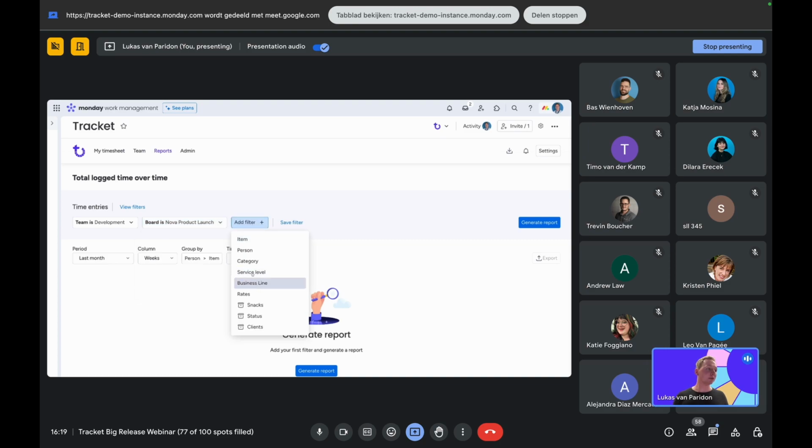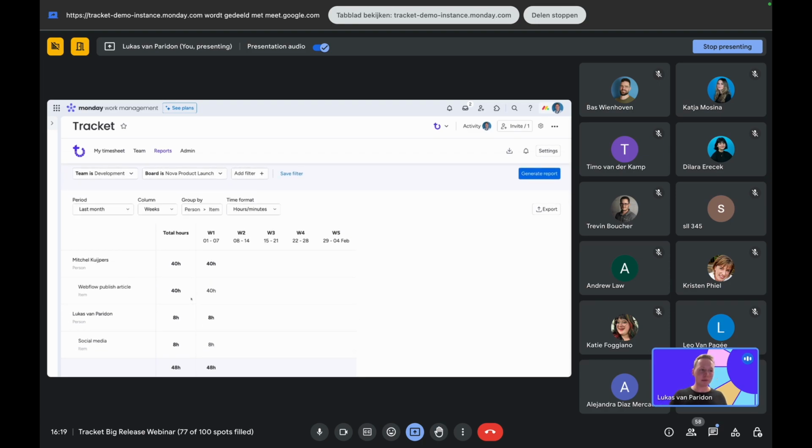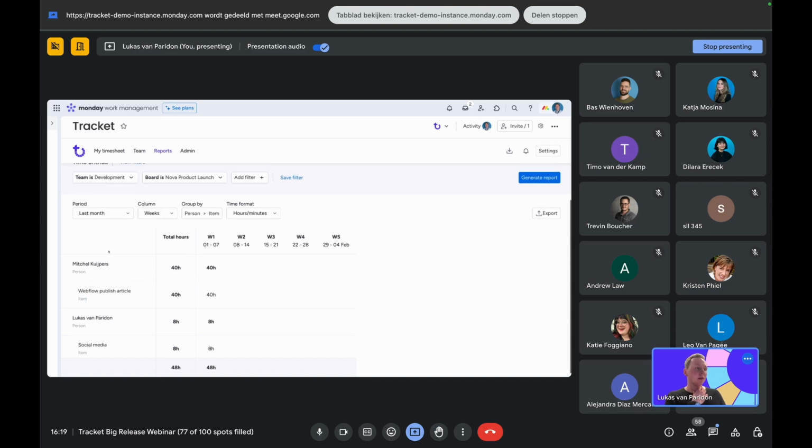You can add more filters, up to as many as you want, and do that as well, and then easily change things up right from here. So if we generate this report, we see a much better overview than what you're used to, because now we can see exactly which variable represents a person, an item, or a board.